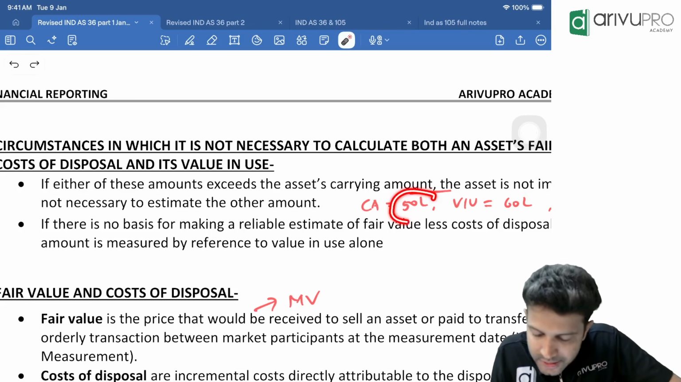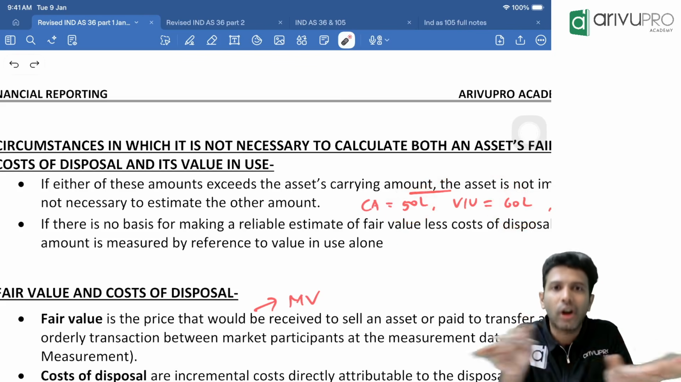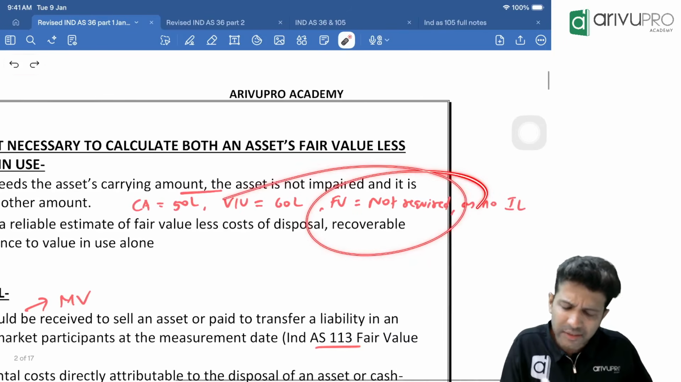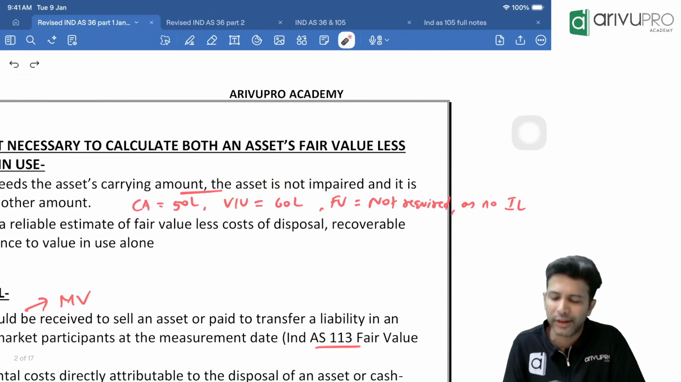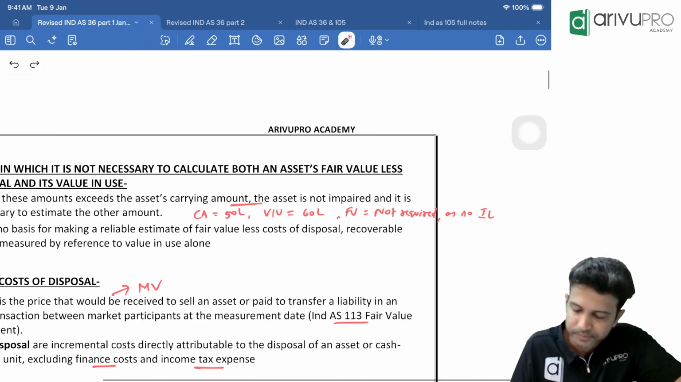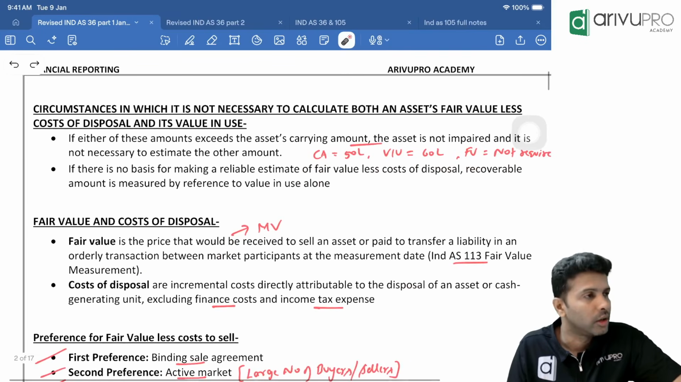Because you are showing the asset at 50, you can recover at least 60. So the asset is not overstated, so impairment loss will not come. In this circumstance, fair value less cost to sell is not required to be found out because there is no impairment loss. Basically pure common sense. Again, that may not be that important for examination.